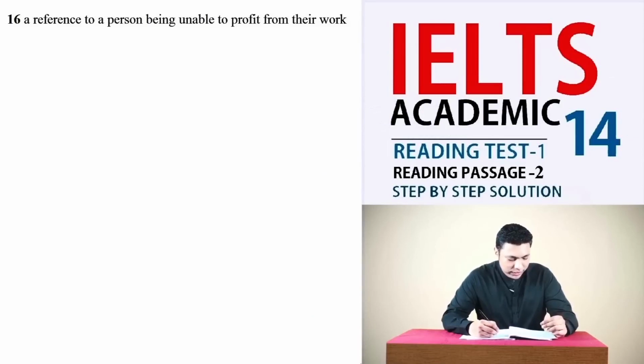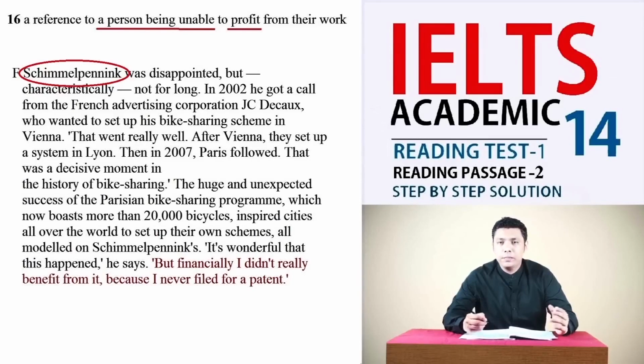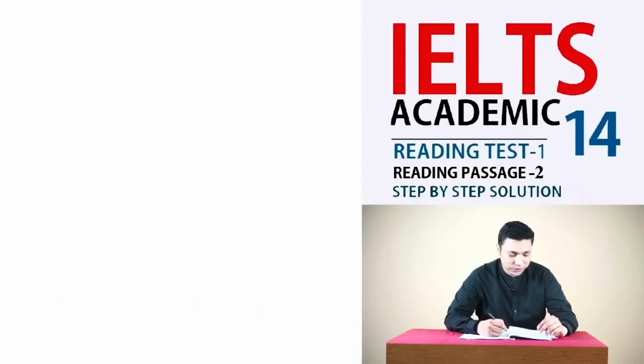The next one is a reference to a person being unable to profit from their work. Let's pick the keywords out. They are person, being unable, and profit. Take a look at the very last line of the paragraph F. But financially I didn't really benefit from it because I never filed for a patent. Here a person named Simul Planning is talking about his inability to make profit financially from his work. So the answer is F. Let's go to the next one.